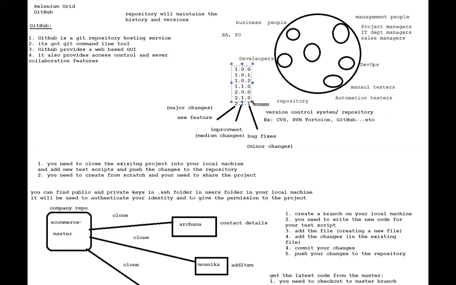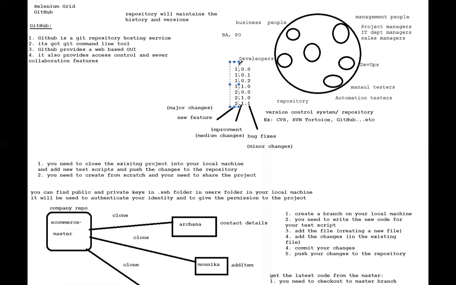But normally, when we create versions manually, or when we refer to the versions, I'm just giving a basic standard of the versions. Basically how it works is, if you do any major changes, if you're adding any new feature, something like that, this particular number will be changing.